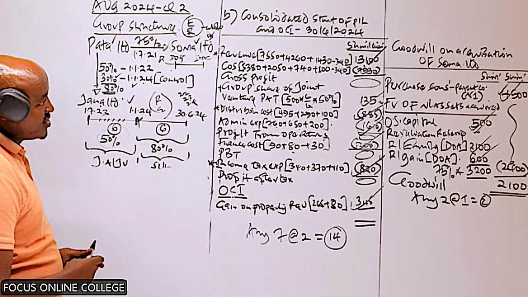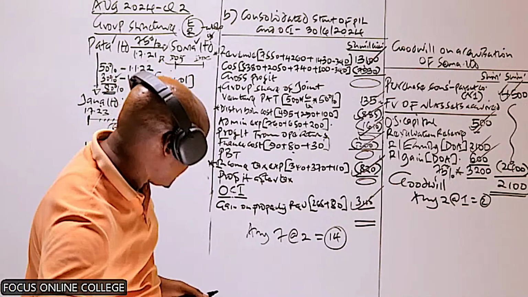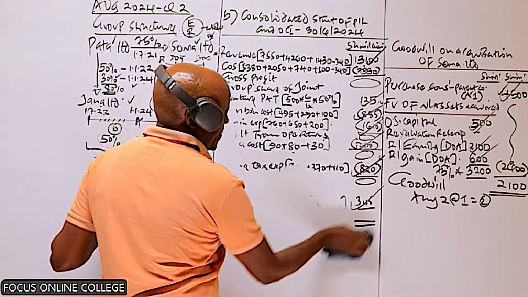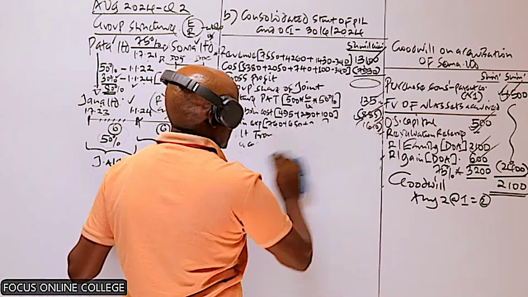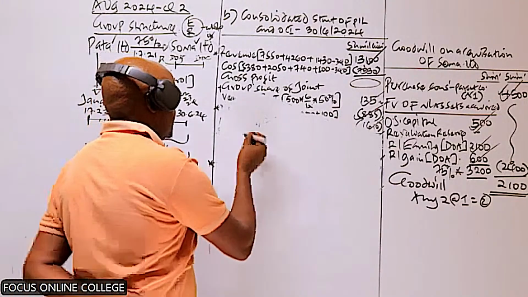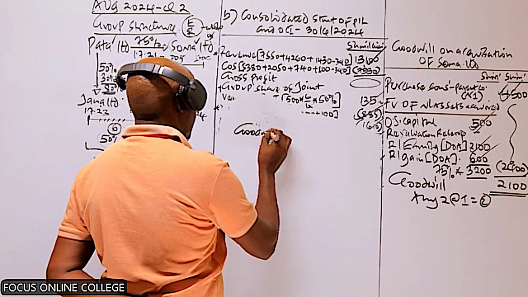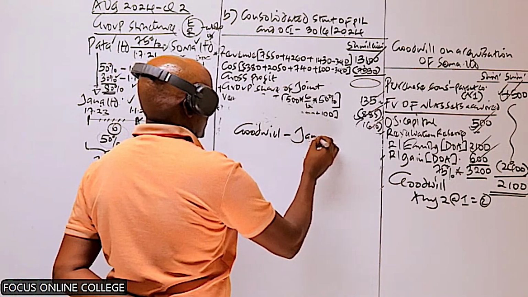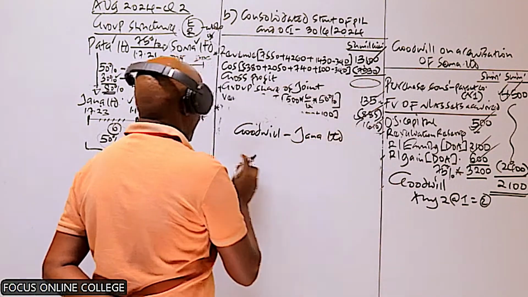On acquisition of Jana, I think I can have that working here. The goodwill on acquisition of Jana Limited.